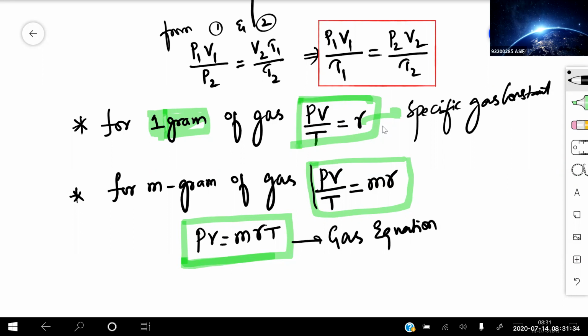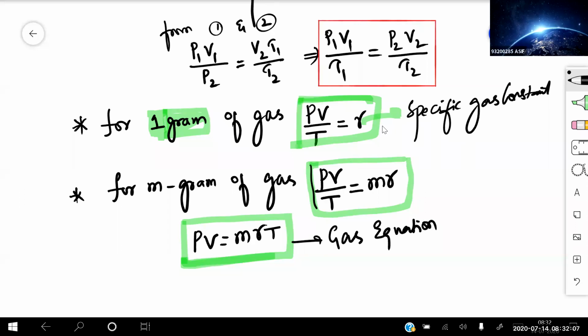So for grams, what is the gas equation, beta? PV is equal to M into RT. So I'll change it. This equation is known as the gas equation. So for 1 gram of your gas, PV by T is equal to a constant.